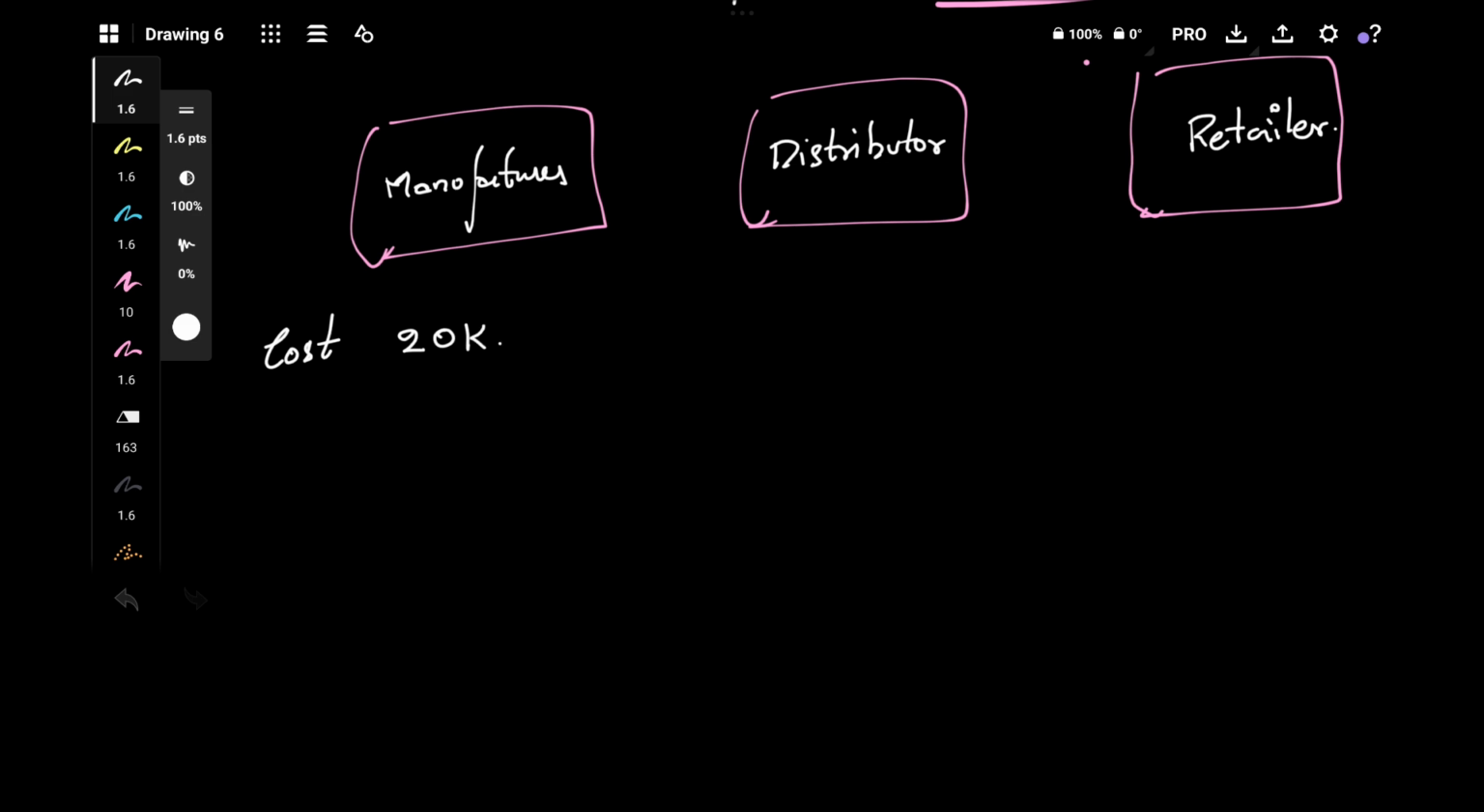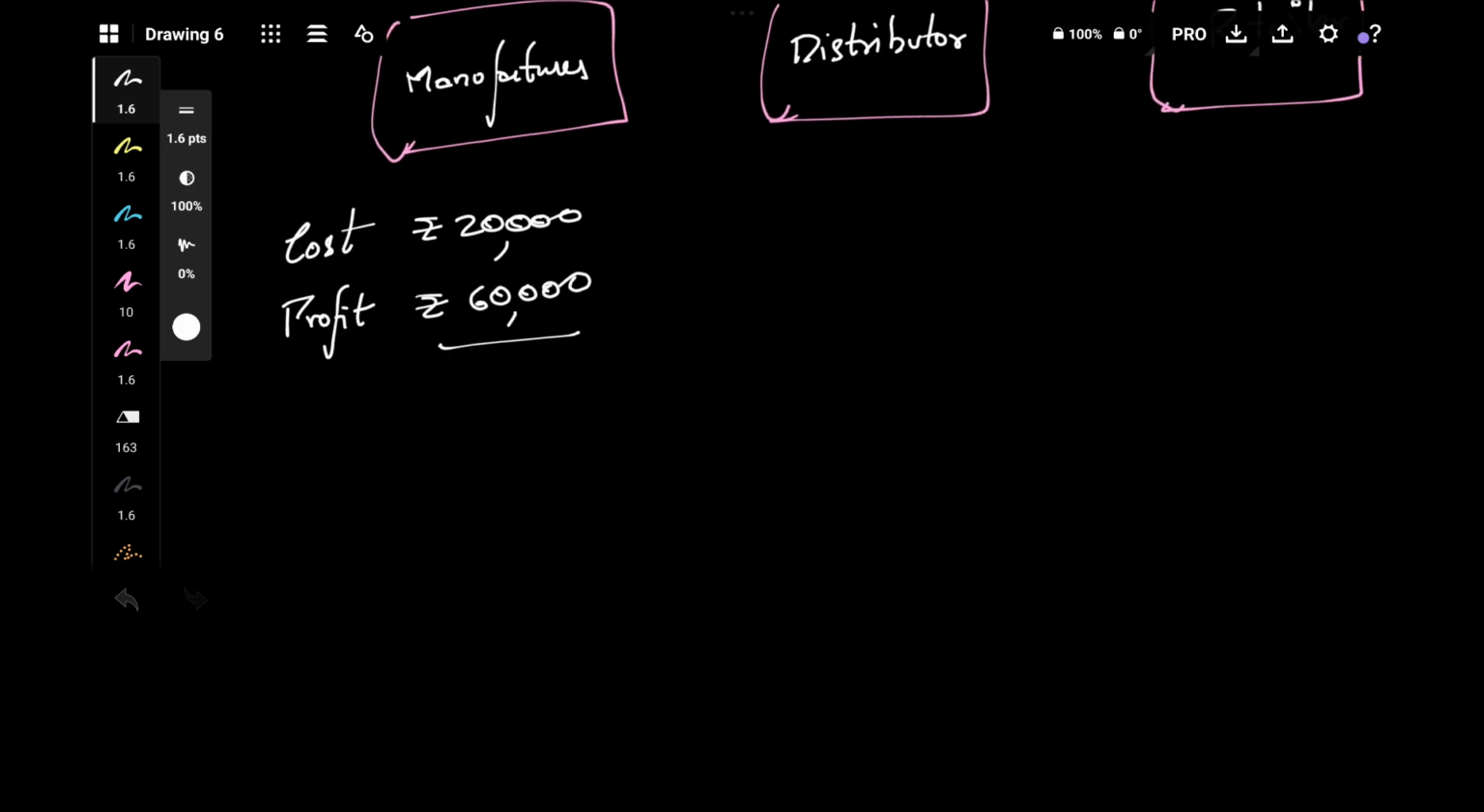Okay, let's check numbers. 20,000. Okay, on that he'll charge some profit. His profit is, let's assume it is 60,000. So in total his price would be 80,000. He'll sell this good for 80,000 to distributor. So for distributor the cost will be 80,000.